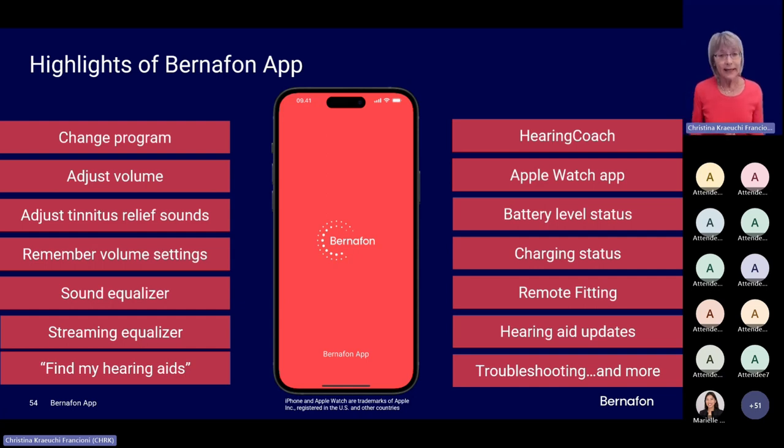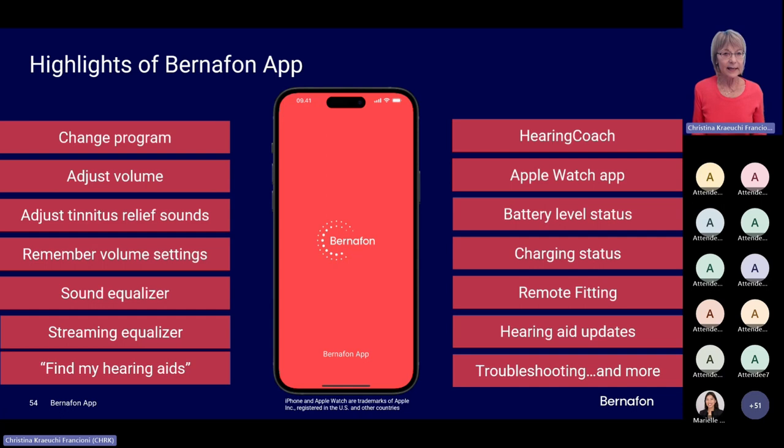There is the sound equalizer, which is also a new feature, which we have introduced with Alpha. So it's now also possible to tune the mid, low and high frequency of each individual listening program in order to personalize the sounds if needed. Then we still have the streaming equalizer, which allows us to fine-tune the streaming sounds also in 3 frequency bands, low, medium, and high.